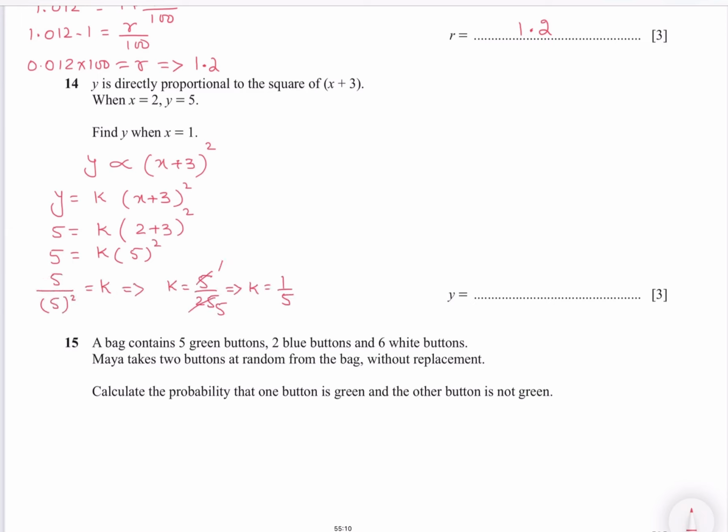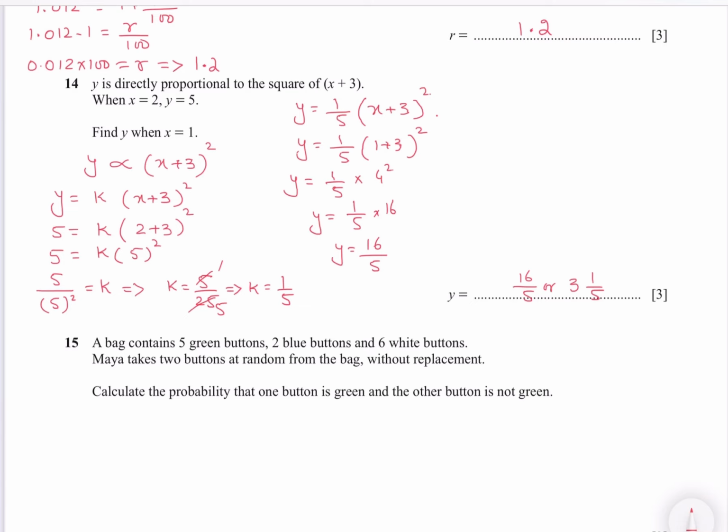Now find y when x is equal to 1. So keep y here, put 1 in x, solve it, and your y is 16 over 5, or 3 whole number 1 over 5.